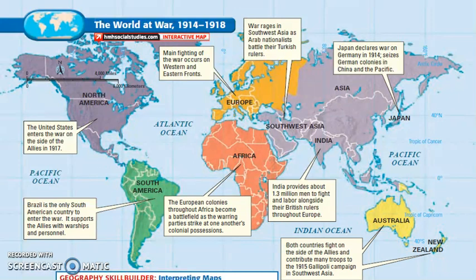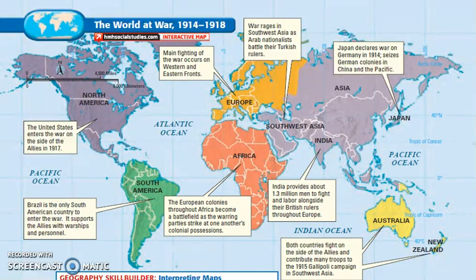If we look to the left in North America, we see the United States joins the war on the side of the Allies. That would be Great Britain and France in 1917. If we look over to where it says Southwest Asia in the purple, that's a fancy name for the Middle East. We can see that war is going to wage between the Ottoman Empire, which is still kicking around, and Arab nationalists. Again, we see nationalism playing a huge role in this war, even in the Middle East.